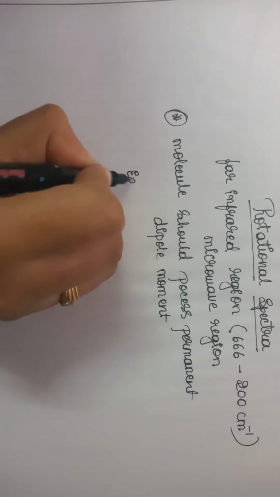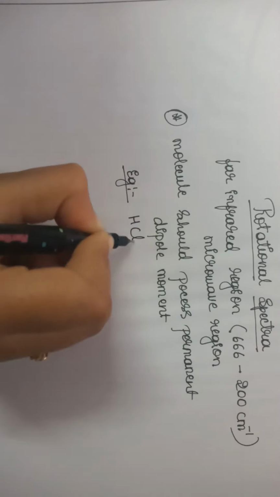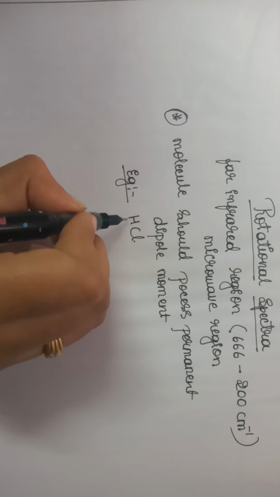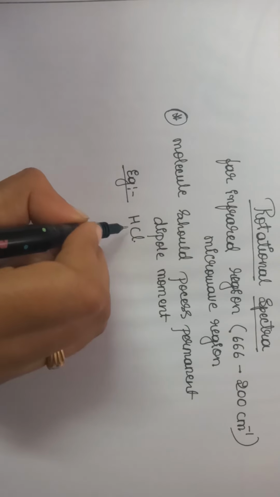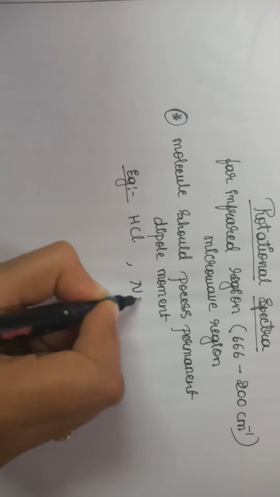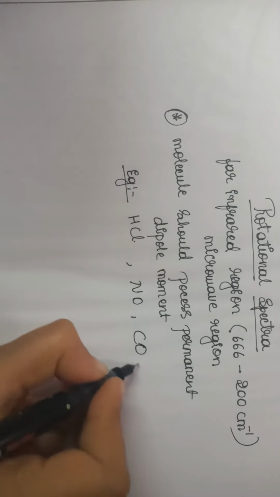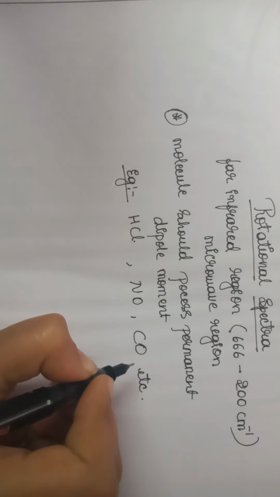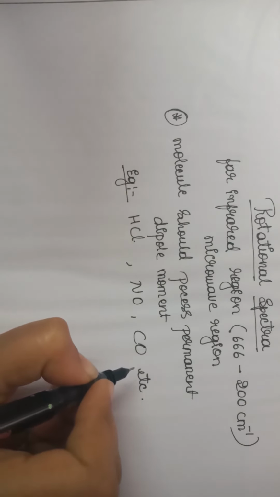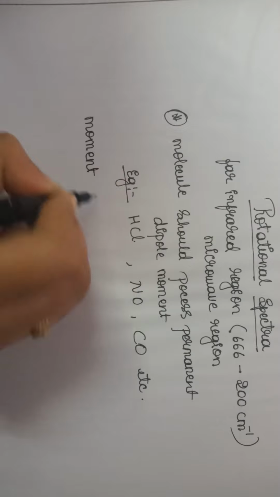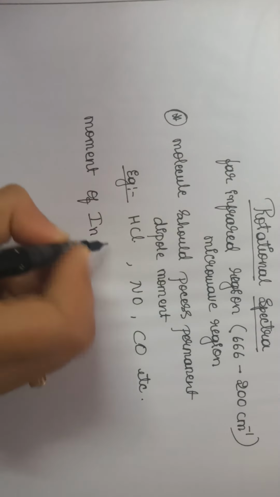For example, HCl. In HCl we have an electronegativity difference between chlorine and H, so a permanent dipole moment is created in this molecule. For example, NO, CO, that is carbon monoxide, etc. This type of molecule shows rotational spectra, or is rotationally active in nature. Other than that, we have the moment of inertia concept in rotational spectroscopy.